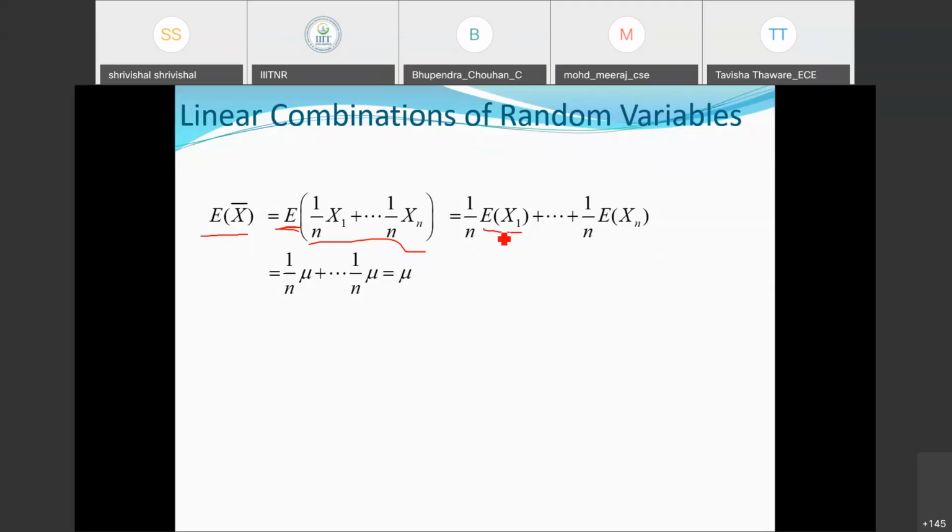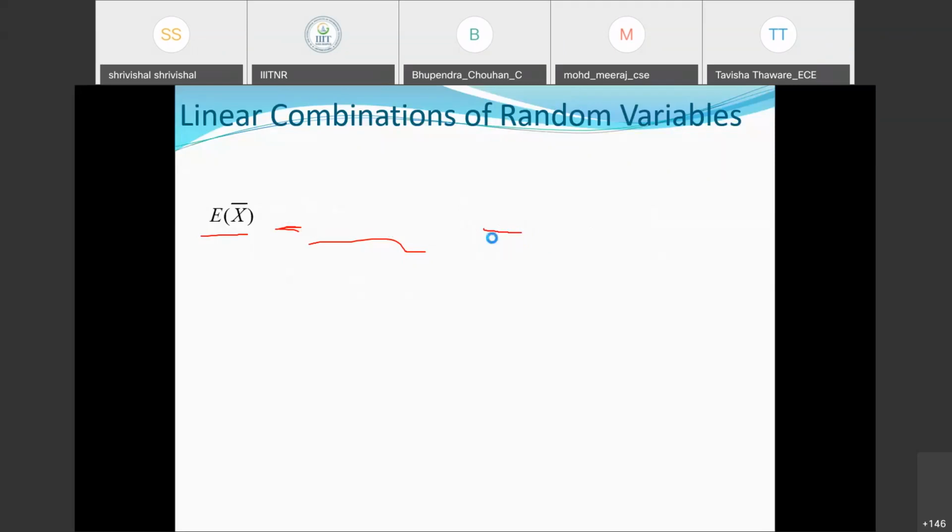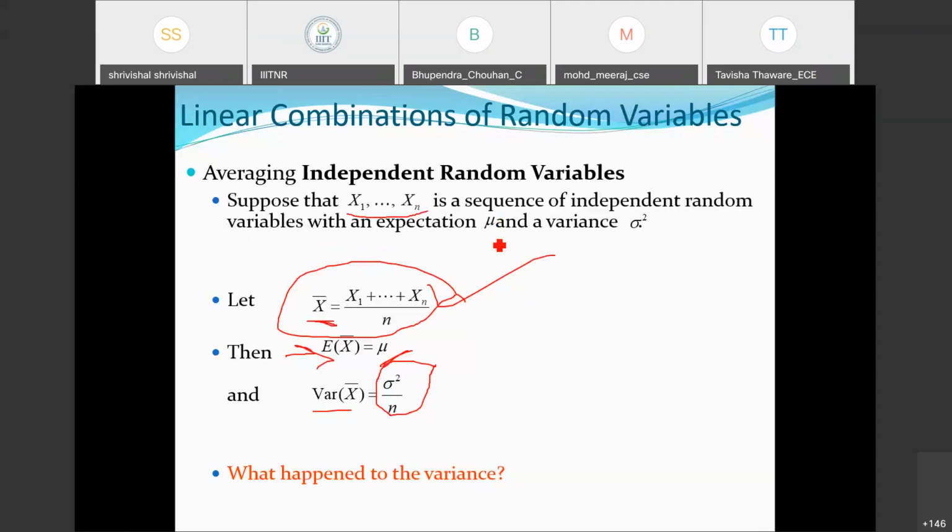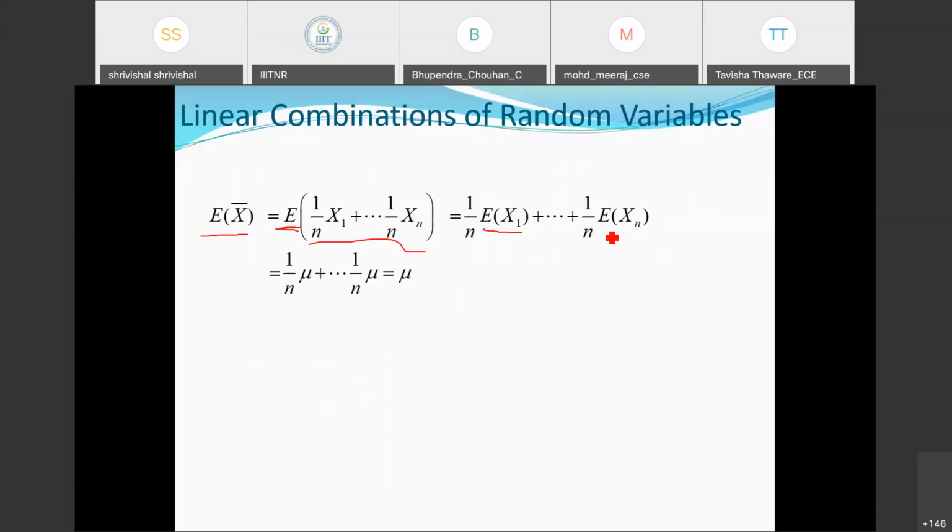And why is this going so? Because it is stated in the problem here that the mean value is mu, and this mean value is already given here. Suppose x1, x2, and so on is a sequence of independent random variables with an expectation mu and variance sigma square. So corresponding to the random variables, its mean and variance are already defined here. Okay, so this mean is coming mu.